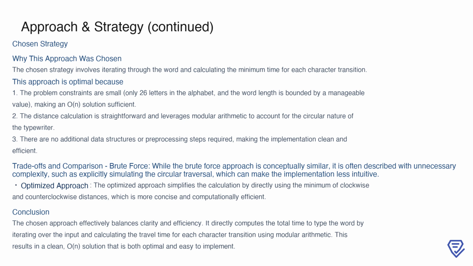When comparing this strategy to the brute force approach, the latter can sometimes introduce unnecessary complexity, such as explicitly simulating the circular traversal, which might make the implementation less intuitive. By contrast, the optimized approach simplifies the process by directly using the minimum distance calculation. In conclusion, this strategy strikes an effective balance between clarity and efficiency. It directly computes the total time by iterating over the input word and calculating the travel time for each transition, resulting in a clean and optimal O(n) solution.